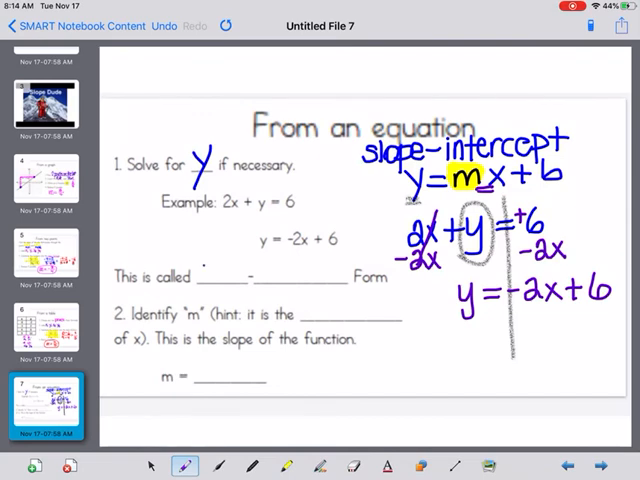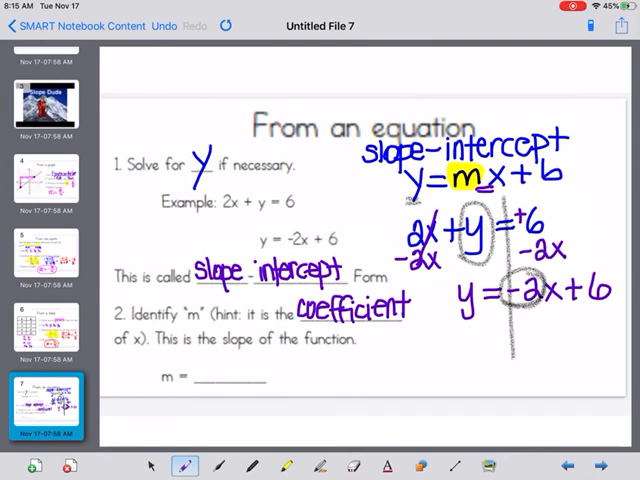This is called slope-intercept form. y equals mx plus b. So you have to identify your m, and your m is any number that's in front of your x, which is going to be any coefficient of the x. So any number in front of your x is going to be your slope. And you notice that number is negative 2. So our slope is negative 2.